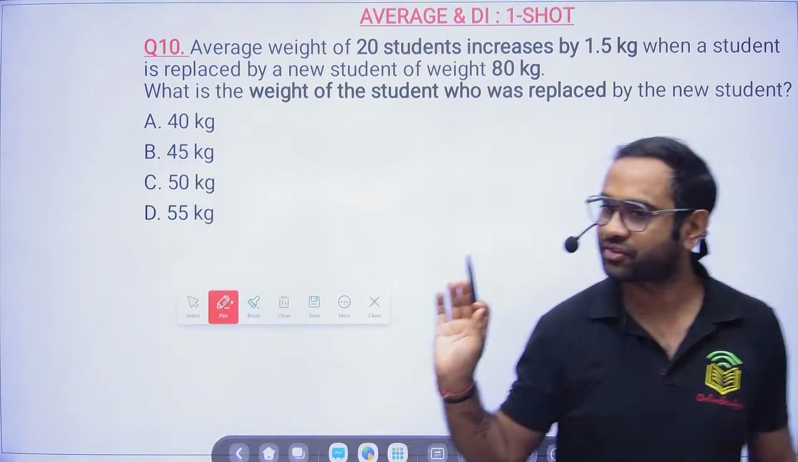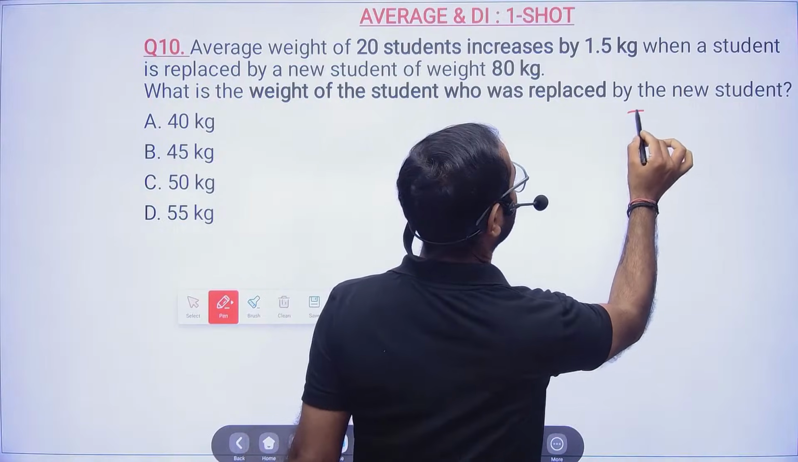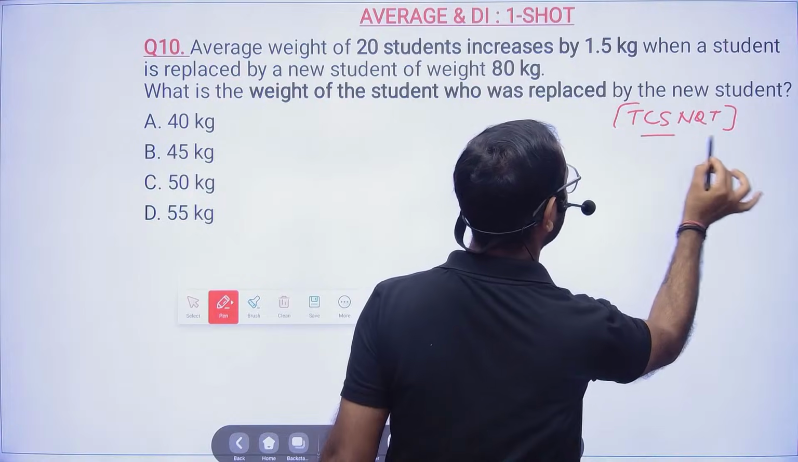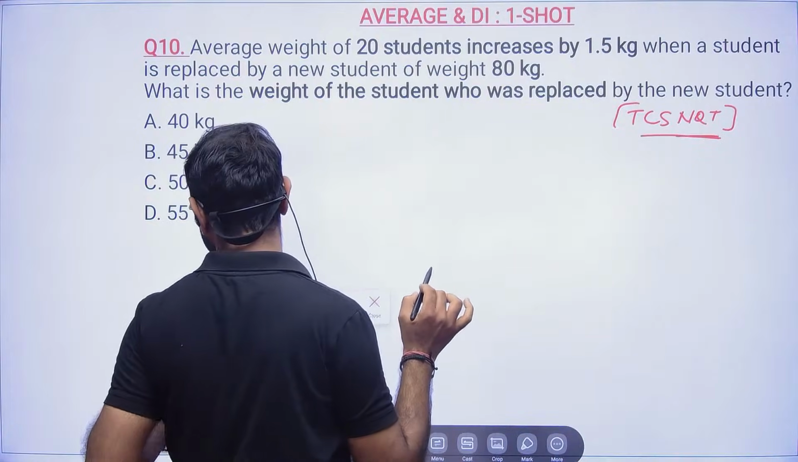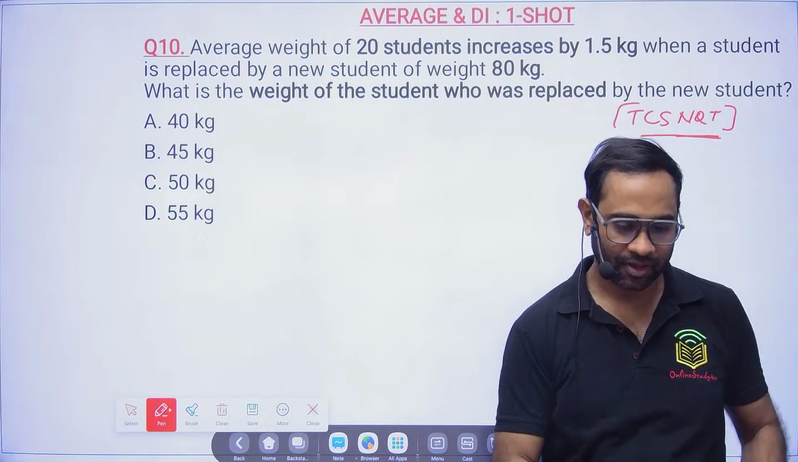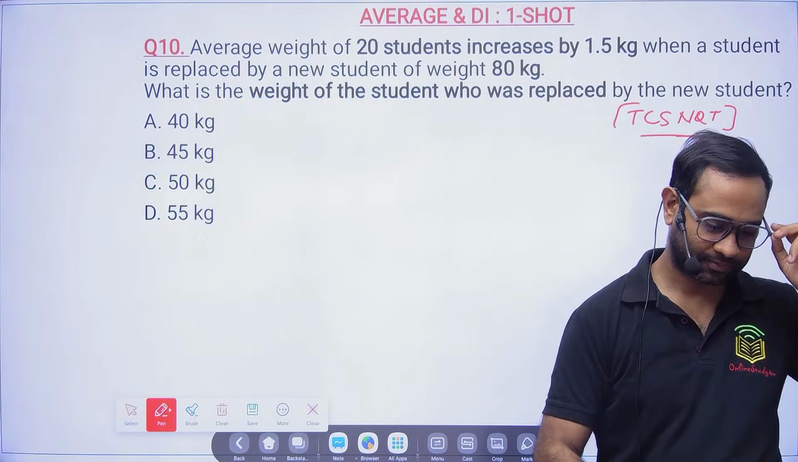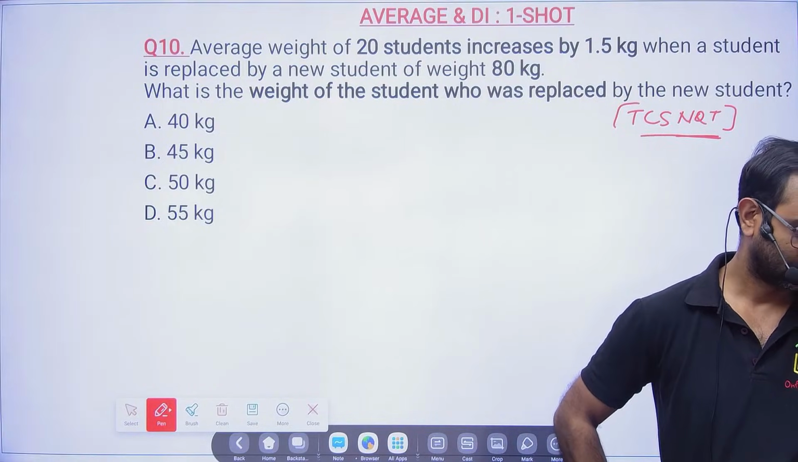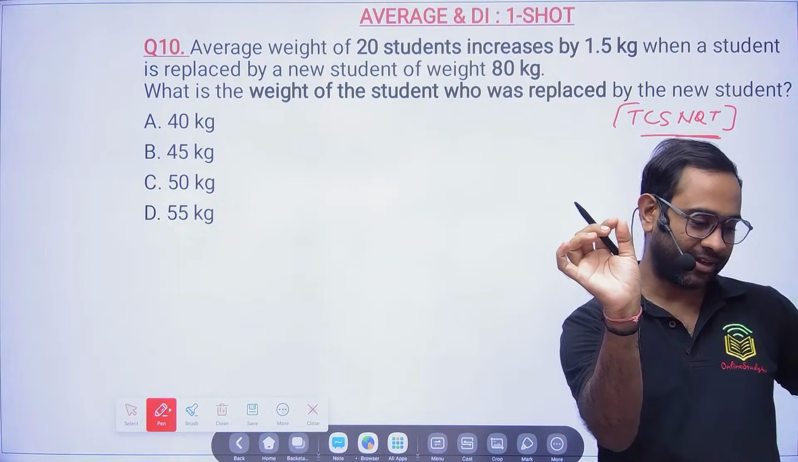This question was asked in TCS. TCS NQT, you can look it up on Google, it will tell you. Sir doesn't lie. Okay, give me the answer. Let's see how many of you are able to solve. This is a little twisted.